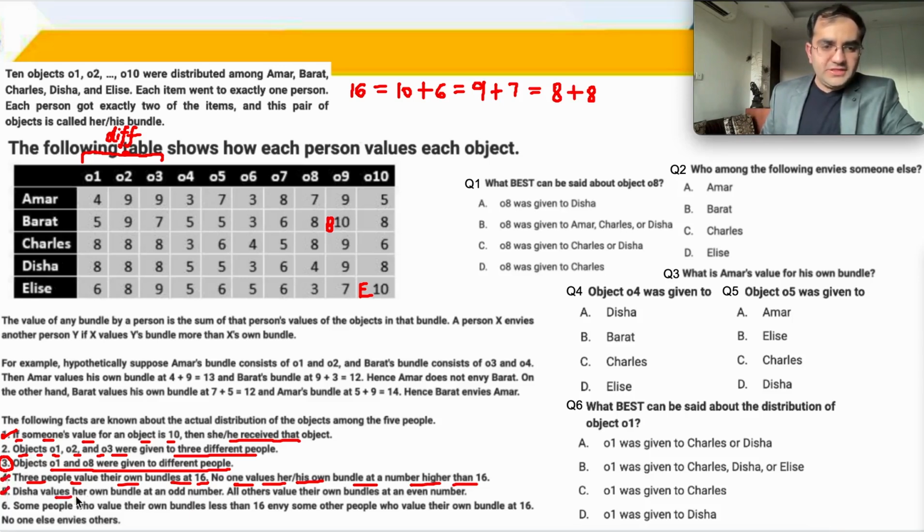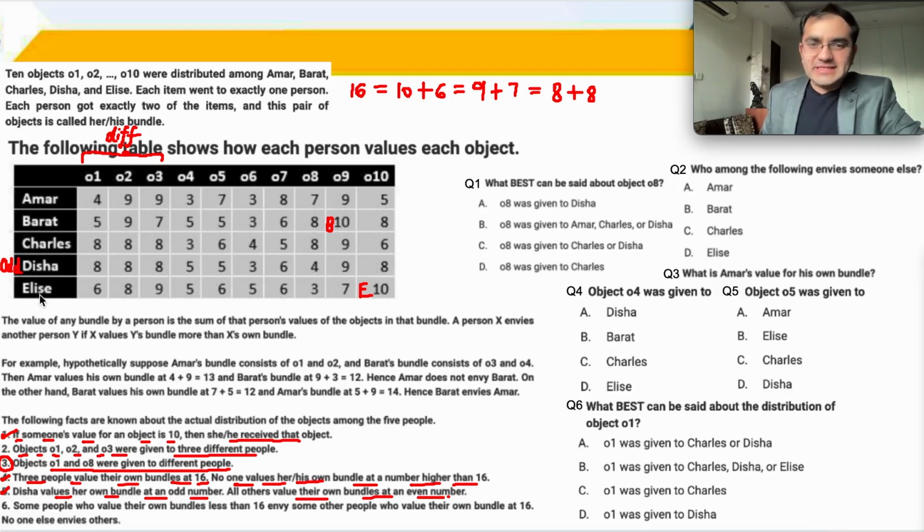Fourth is done. Fifth, Disha values her own bundle at an odd number. All other people value it at an even number. So Disha is odd, very, very odd. I mean, the value of her bundle is odd. ठीक है. And बाकी के सारे लोग even हैं. That means out of A, B, C and E, 4 में से 3 लोगों का वैल्यू 16 होगा एंड इवन होगा. Disha cannot be 16 even though she'd like to be 16, she cannot be 16. ठीक है, because it's an odd number.